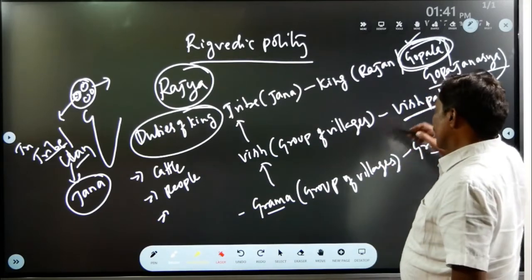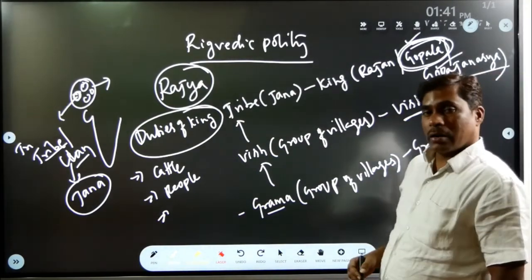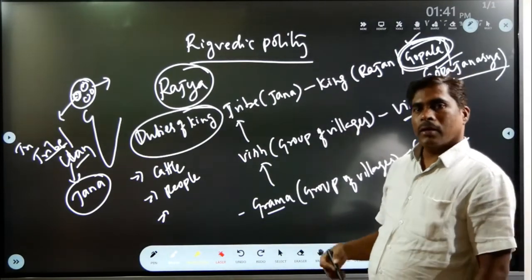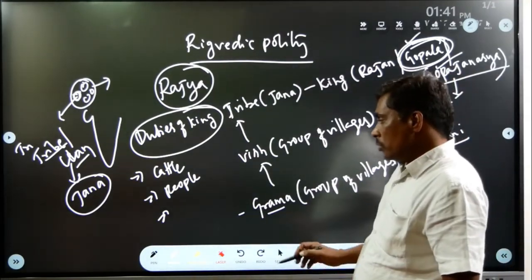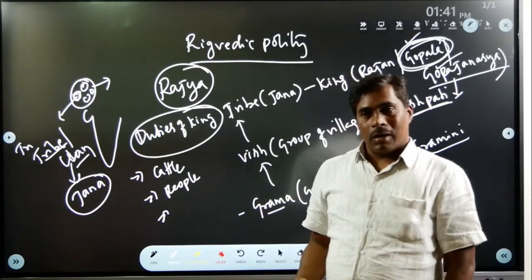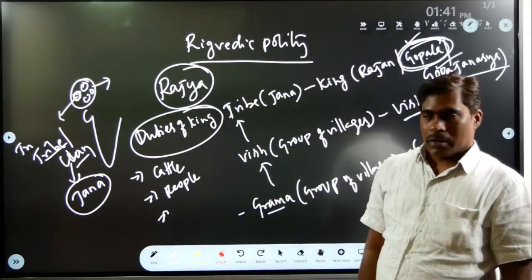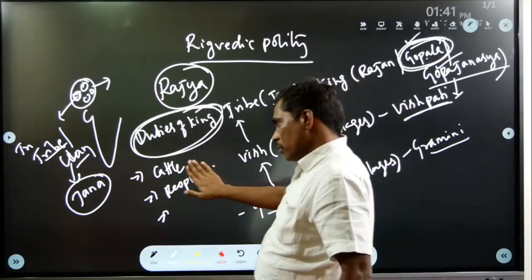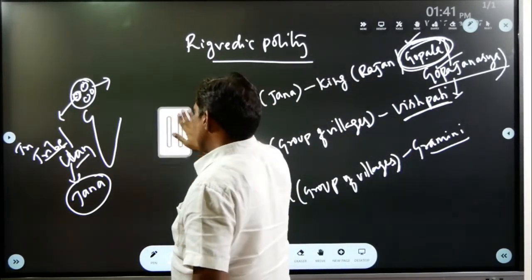But in the Rigvedic period, the king fought for cows, not for territory, hence he was called Gopajanasya, also Gopati Janasya. His duty was also to pray to God for himself and for the people. So these were the duties of the king in the Rigvedic period.